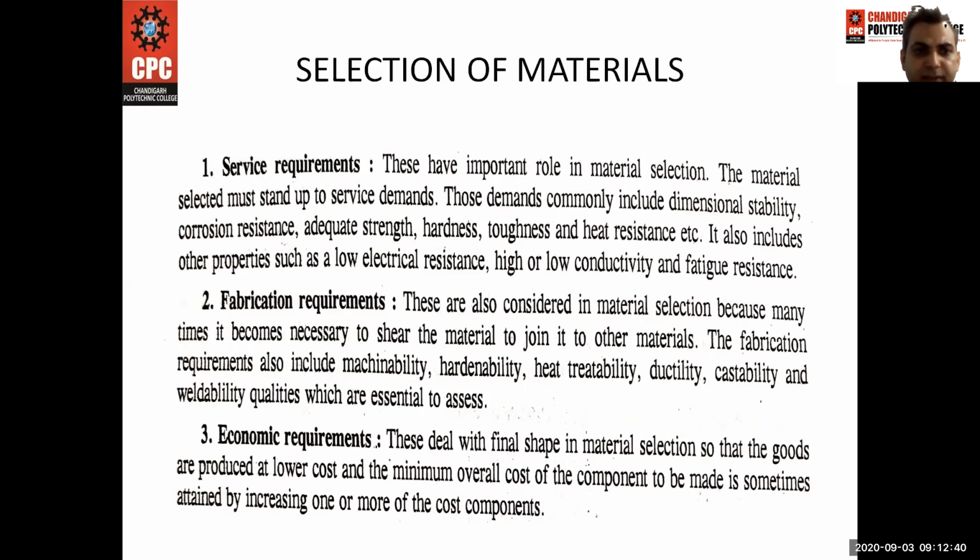Fabrication requirement. Second one is fabrication requirement. These are also considered in material selection because many times it becomes necessary to shear the material to join it to other materials. The fabrication requirement also includes machinability, hardenability, heat, ductility, castability, and weldability qualities, which are essential to assess. Next one is the economic requirement.